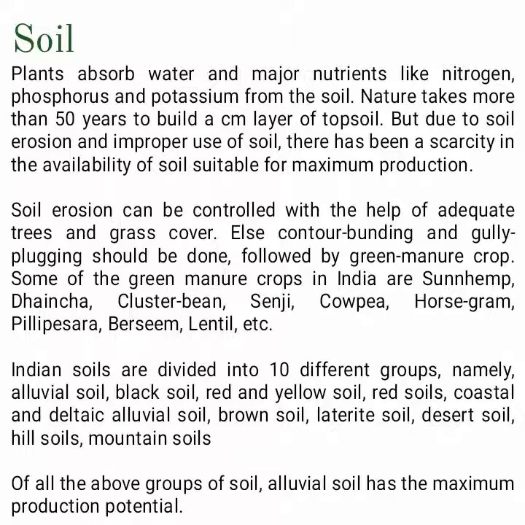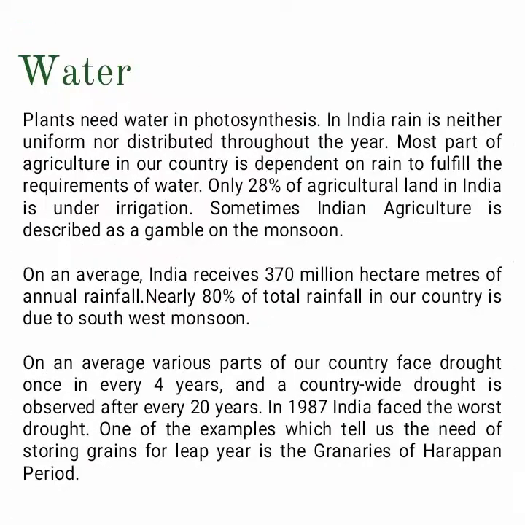Some of the green manure crops in India are sunhemp, tincha, cluster bean, senji, cowpea, horsegram, pili syrup, berseem, lentil, etc. Indian soils are divided into 10 different groups, namely alluvial soil, black soil, red and yellow soil, red soils, coastal and deltaic alluvial soil, brown soil, laterite soil, desert soil, hill soils, mountain soils. Of all the above groups of soil, alluvial soil has the maximum production potential.